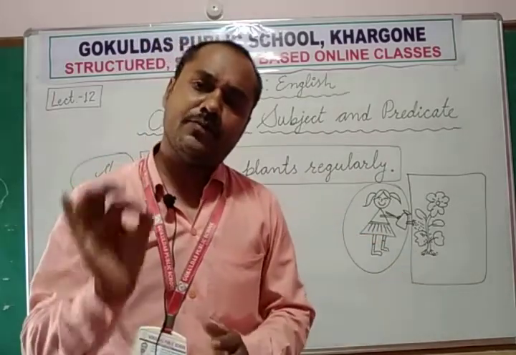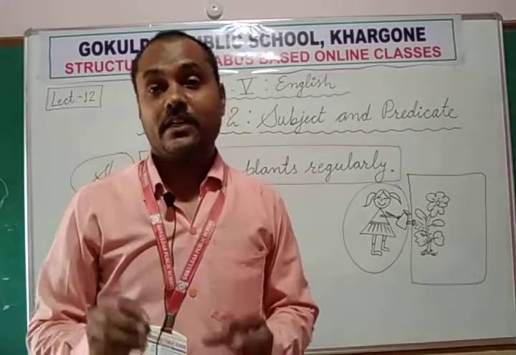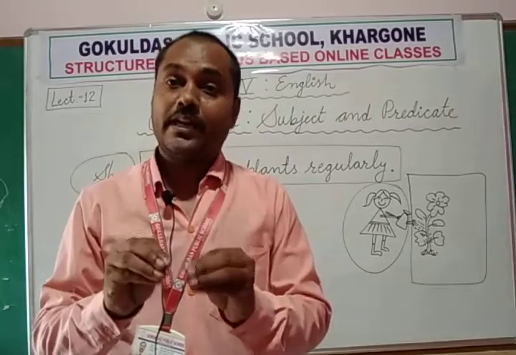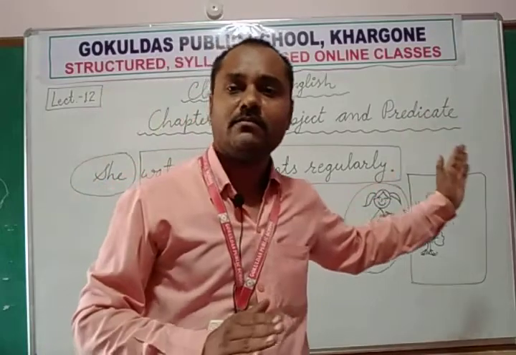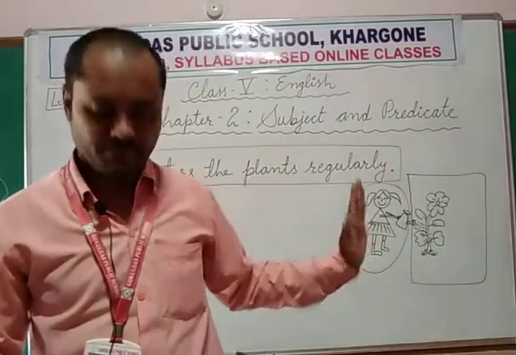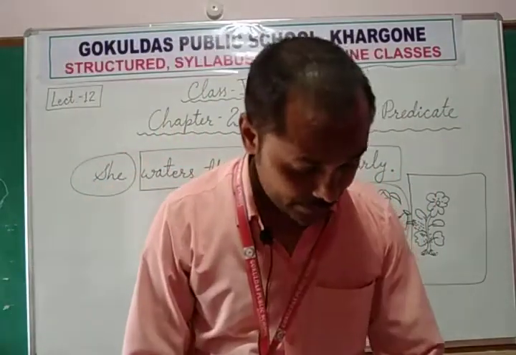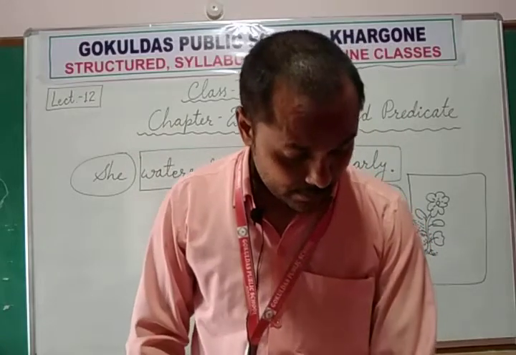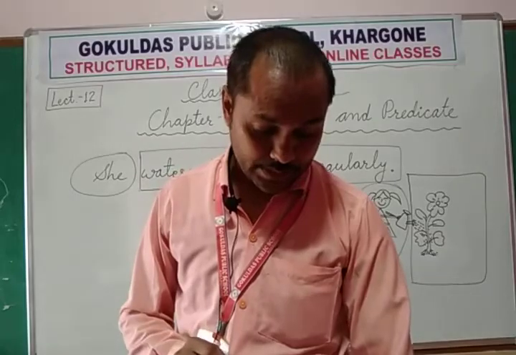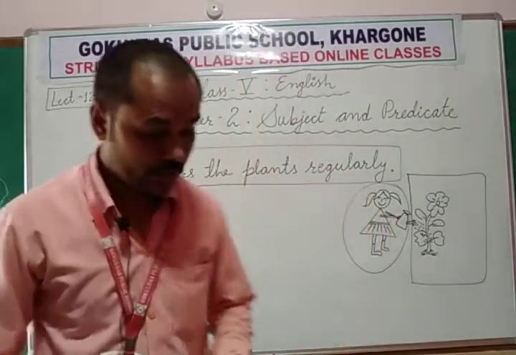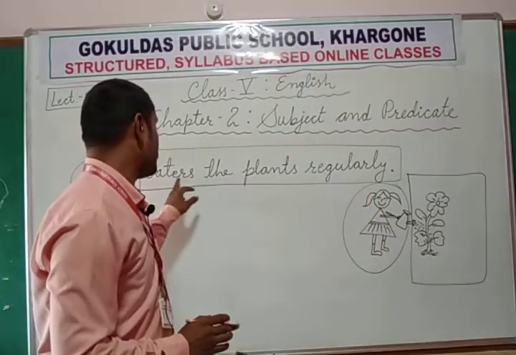So it is very simple to identify. First you select the subject, about whom we are talking, then the remaining part is predicate. That's all. It refers to the verb together with the rest of the sentence. What is the verb?